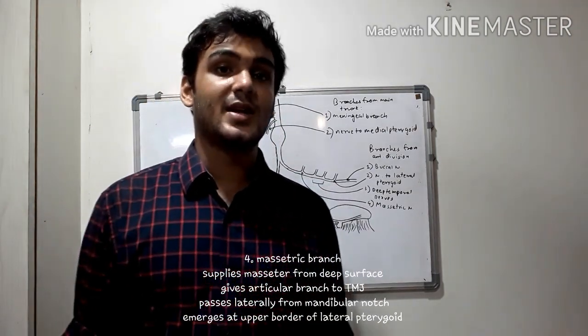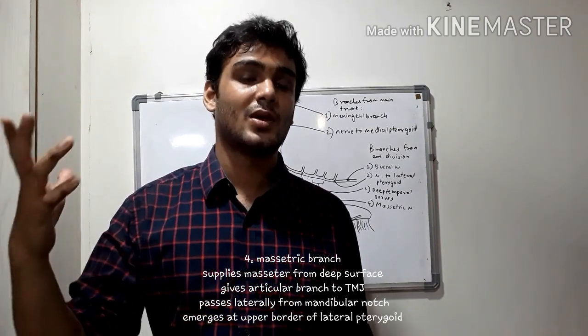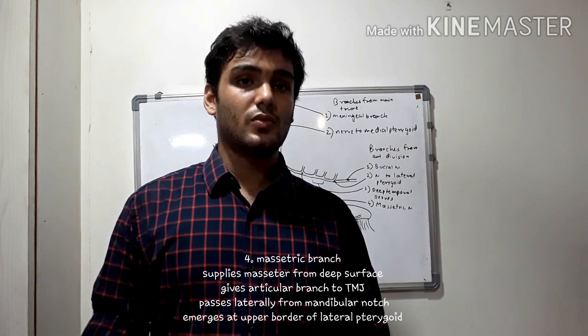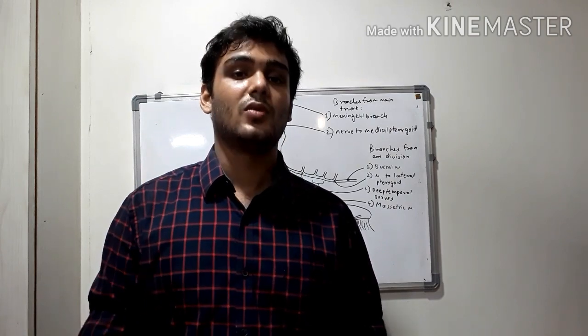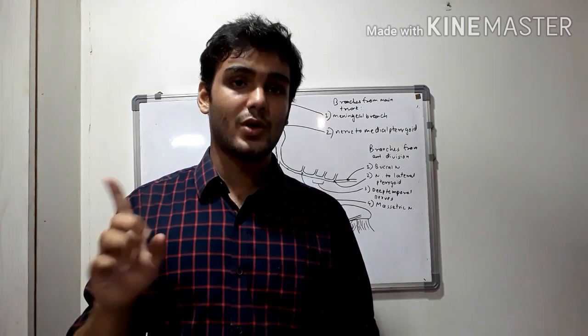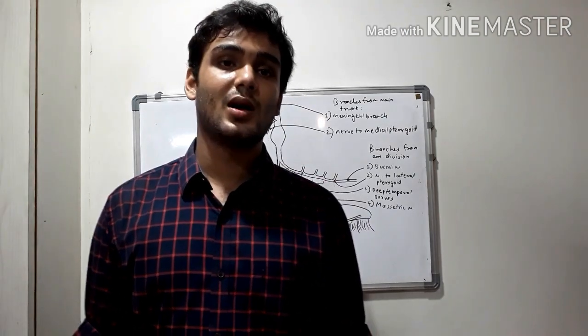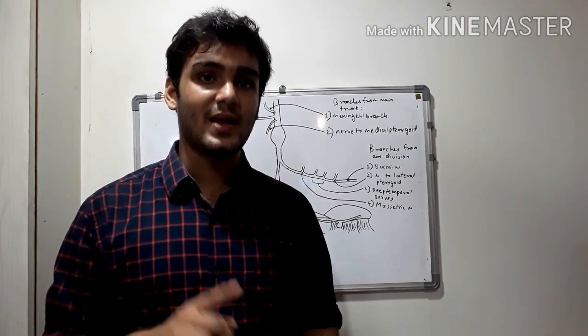It emerges at the upper border of the lateral pterygoid along with the deep temporal nerve. So there are two branches of the mandibular nerve which are present at the upper border of the lateral pterygoid: the deep temporal nerves and the masseteric nerve. And the point to be noted is that the buccal nerve is the only sensory branch from the anterior division.